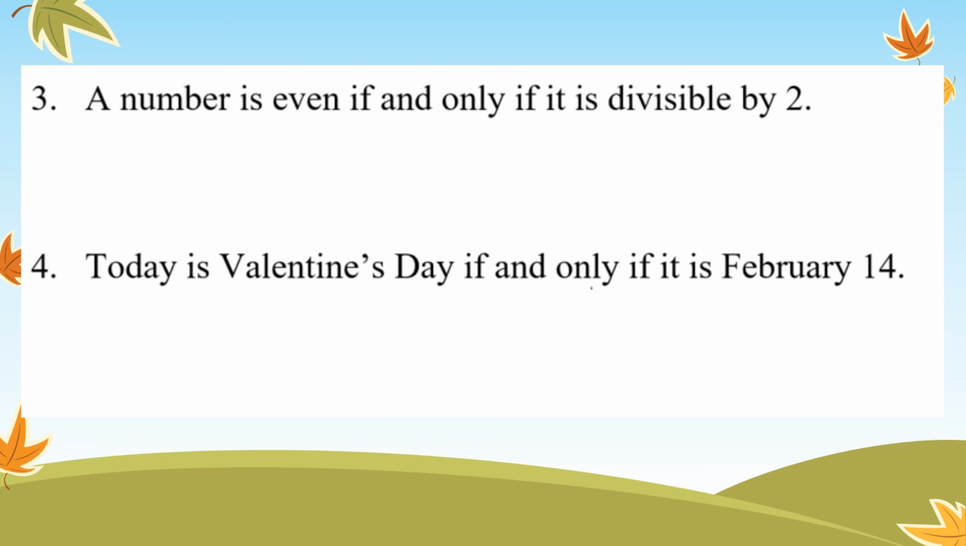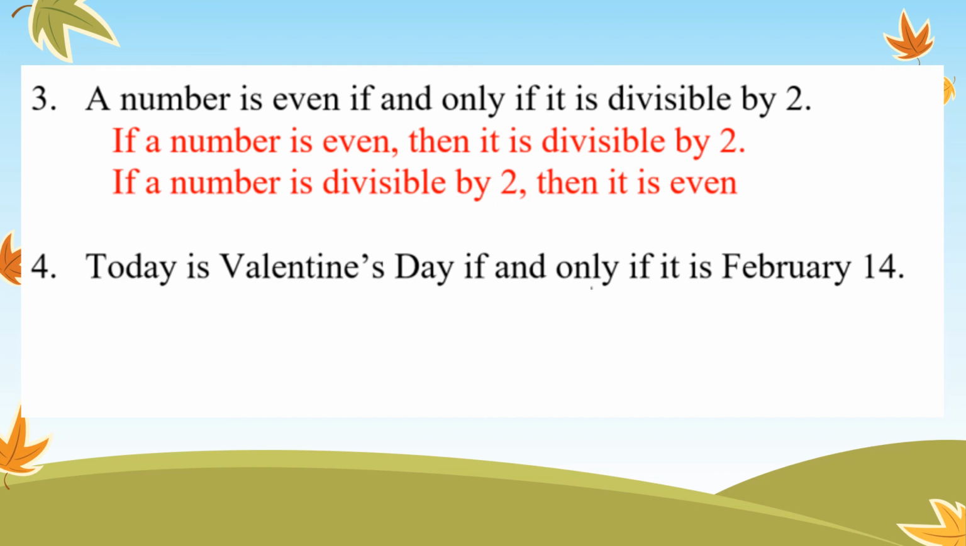Number 3, so this one we're going backwards. You're writing a conditional statement and its converse. So the conditional would be, if a number is even, it is divisible by 2. And then your converse would be, if a number is divisible by 2, then it is even.